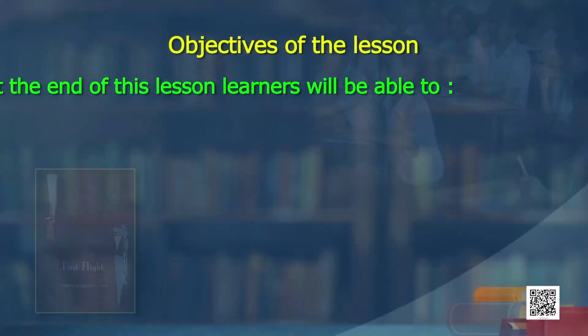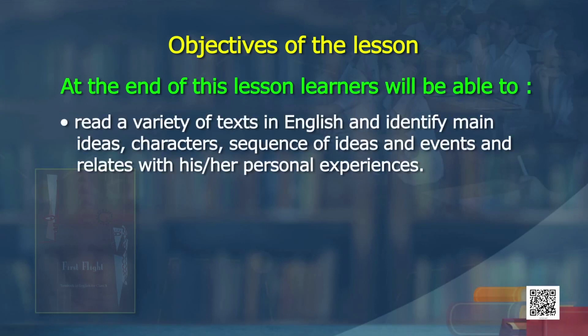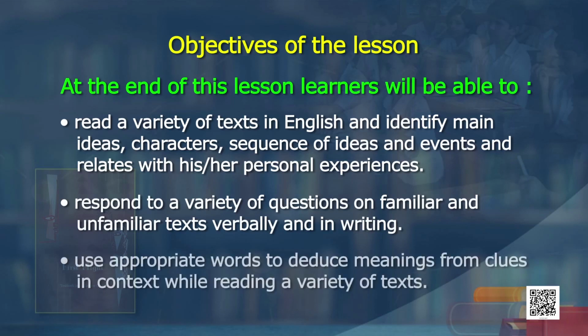Sure, sir. The objectives of the lesson: at the end of this lesson, the learner will be able to read a variety of texts in English and identify main ideas, characters, sequence of ideas and events, and relate them with his or her personal experiences. Respond to a variety of questions on familiar and unfamiliar texts verbally and in writing. Use appropriate words to deduce meanings from clues in context while reading a variety of texts.